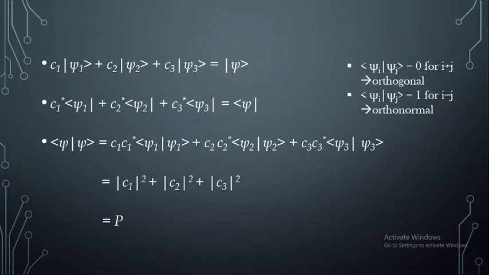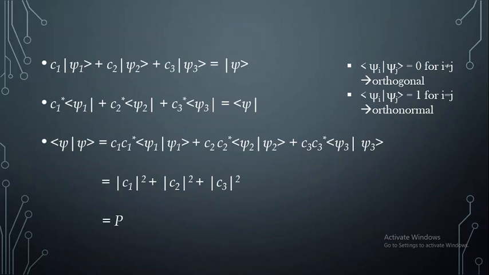So we can say P1, the probability of finding a particle in state xi1, will be equal to mod C1 square. Whereas the probability of finding a particle in state xi2, let us say P2, will be equal to square of mod C2.